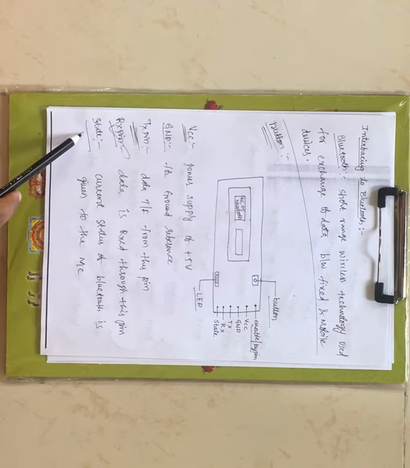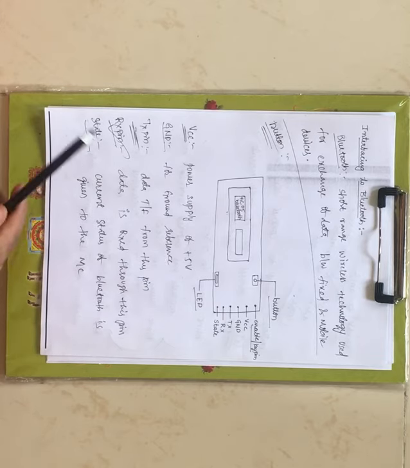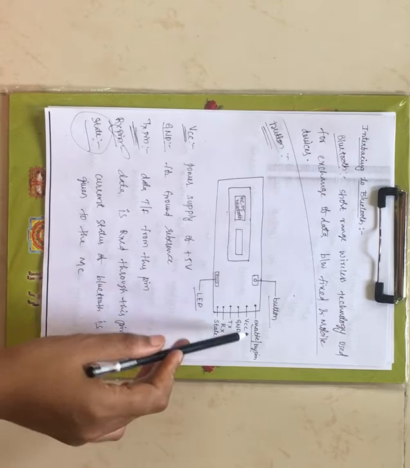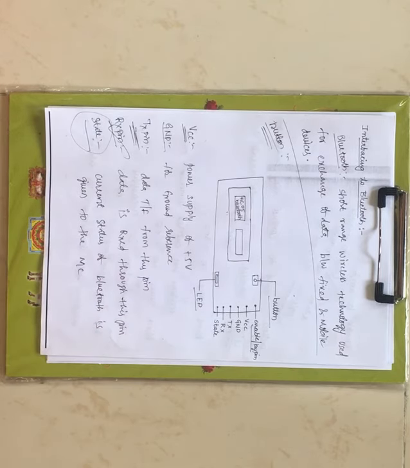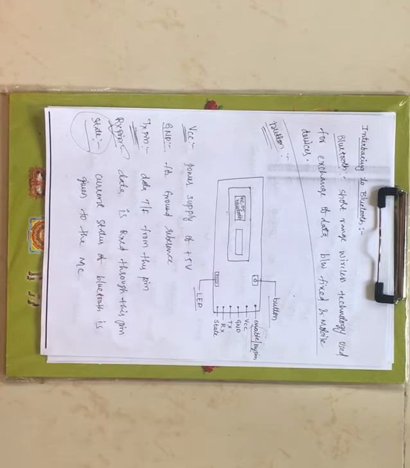Next we have the state pin. The current state of the Bluetooth module is given by this pin to the microcontroller, that means whether it is working properly or not. Next we have the enable or key pin. This pin is used to toggle between data mode for logic 0 and command mode for logic 1. The control of this enable pin is done by the button pin.